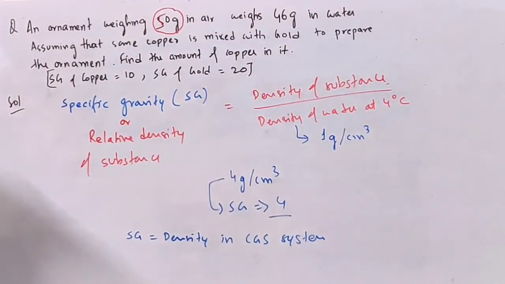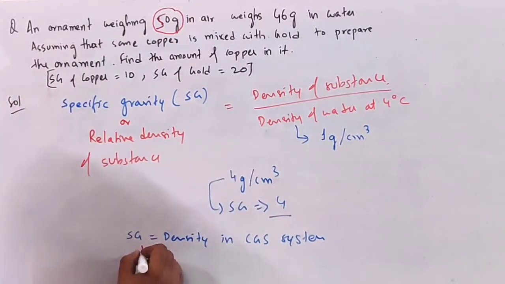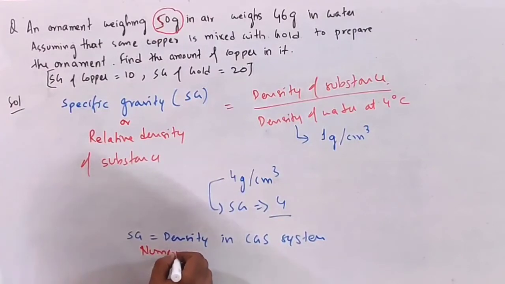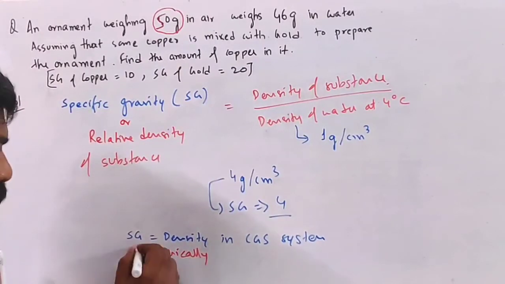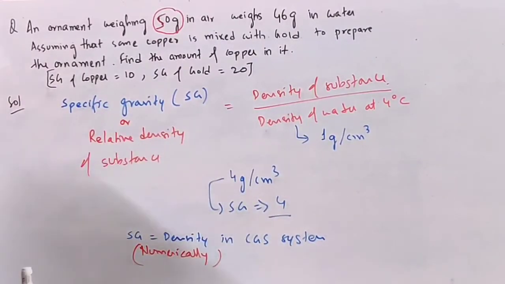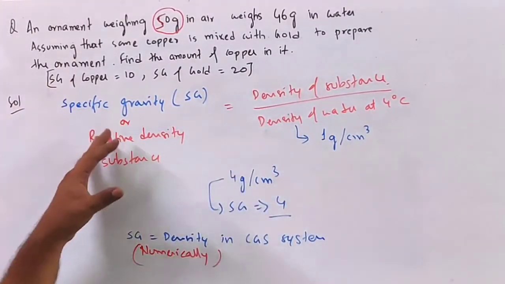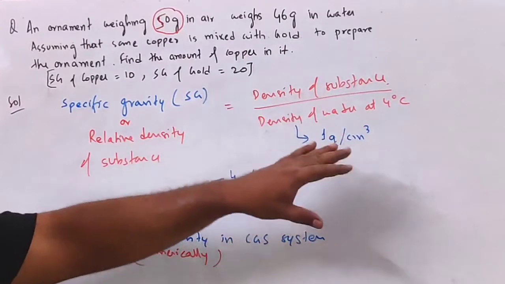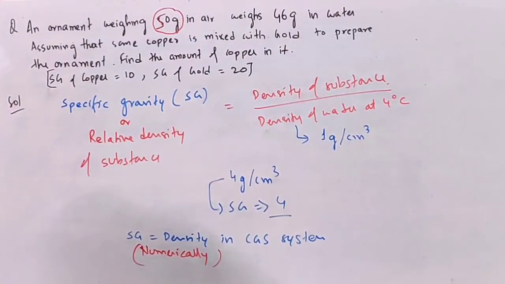But it is equal only numerically, because specific gravity is a different concept, and density is a different concept. Density is mass per unit volume, but specific gravity is the ratio of the density of the substance divided by the density of water at 4 degrees Celsius. So numerically in the CGS system, they will be equal.